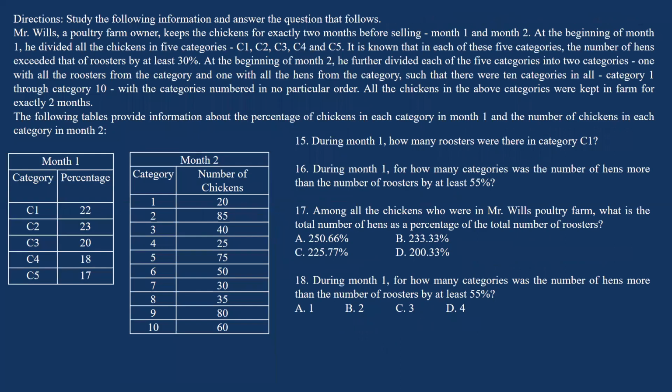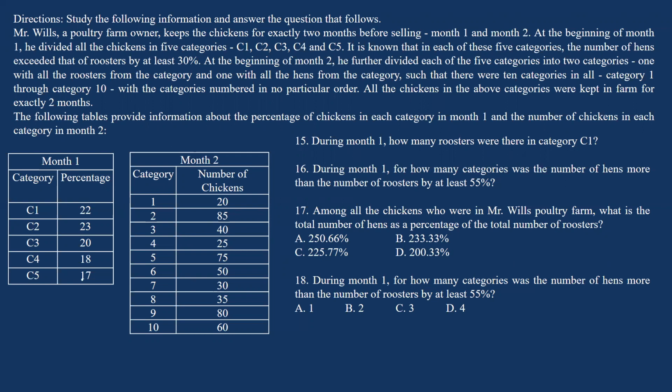Now moving ahead to the next set. In this, a poultry farm owner keeps the chickens for exactly 2 months before selling, month 1 and month 2. At the beginning of month 1, he divided all the chickens into 5 categories: C1, C2, C3, C4, C5. It is known that in each of these 5 categories, the number of hens exceeded the roosters by at least 30%.